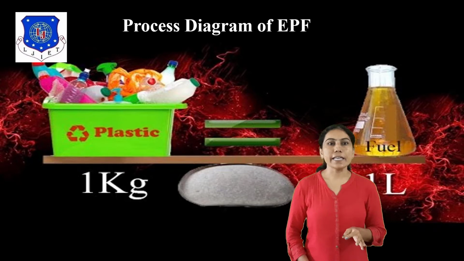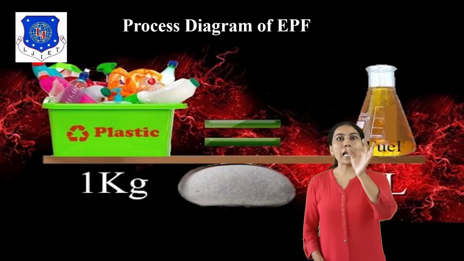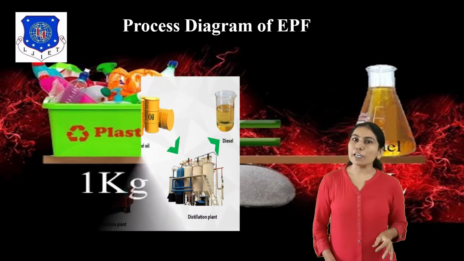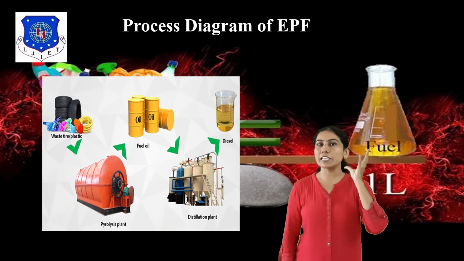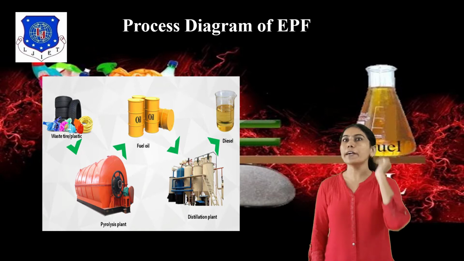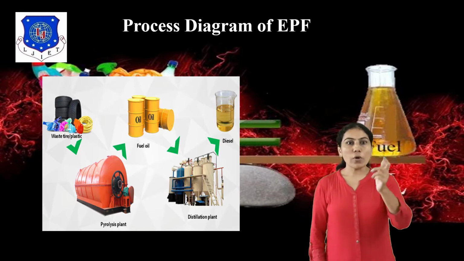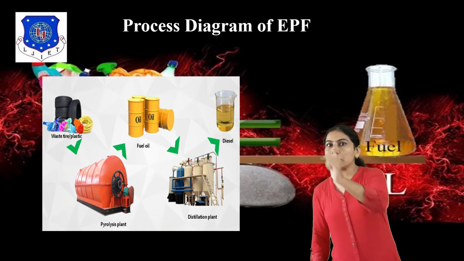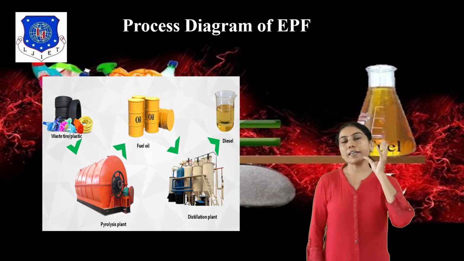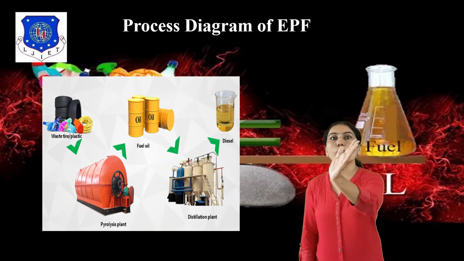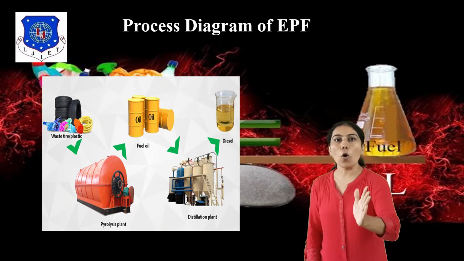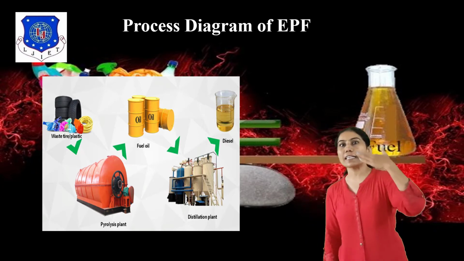The second point is the process diagram of eco-friendly plastic fuel. So you can see the diagram of eco waste plastic. You can also use waste rubber tires. Then there is the pyrolysis plant, which is a basic pyrolysis process. You can convert this plastic to crude fuel oil. Then the fuel oil is converted in the distillation plant.